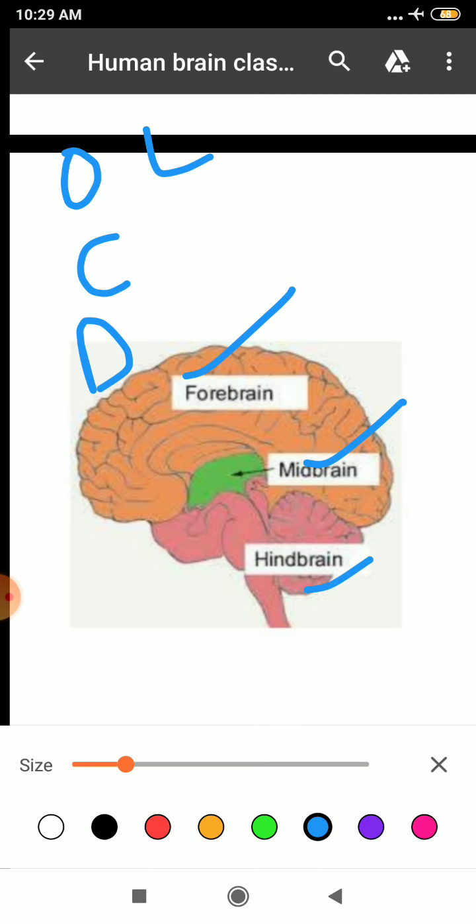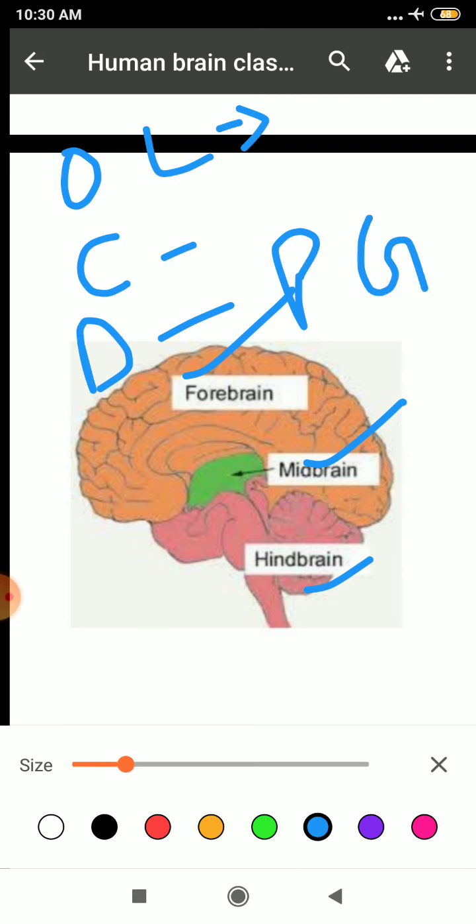The function of the olfactory lobe is to control the sense of smell, whereas the cerebrum controls the voluntary activities of the body, and it is also a seat of memory, will, intelligence and learning. Clear? Whereas your diencephalon acts as a relay center and coordinates all the involuntary functions of the body, and it also forms the pituitary gland.